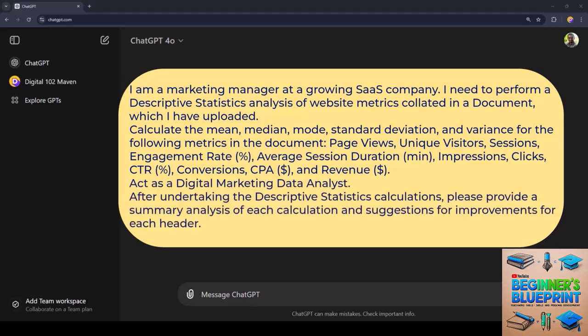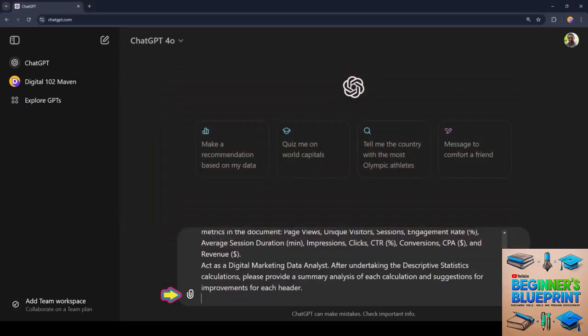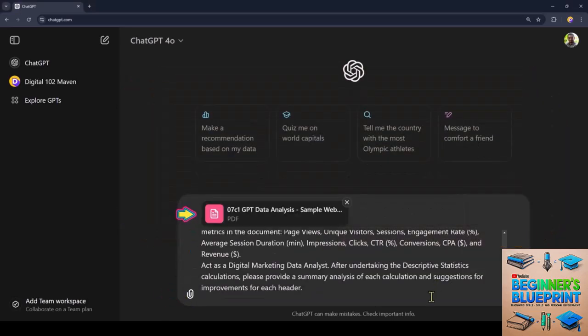Act as a digital marketing data analyst. After undertaking the descriptive statistics calculations, please provide a summary analysis of each calculation and suggestions for improvement for each header. Along with the prompt, I've uploaded the data. Now I'll let ChatGPT analyze it.